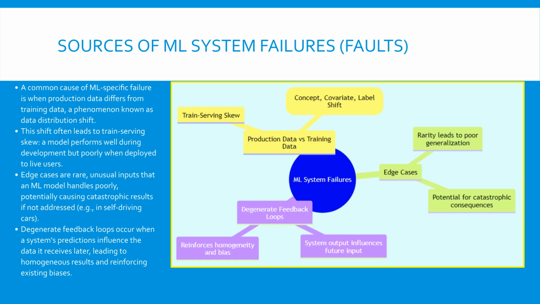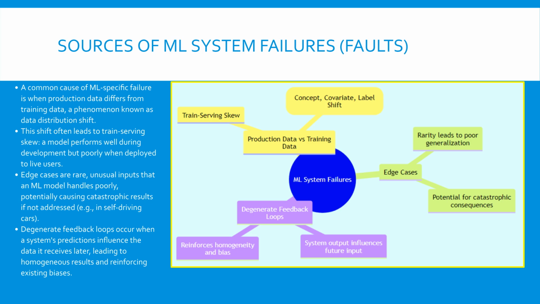The second source of failure involves edge cases. These are inputs that are so rare or unusual that the model never learned how to handle them during training. While small in number, failure on an edge case like an unusual street sign for an autonomous vehicle can have catastrophic, life-altering consequences. Finally, degenerate feedback loops happen when a model's own output influences its future input.